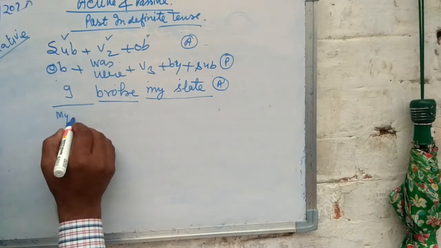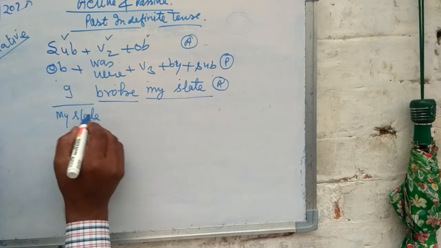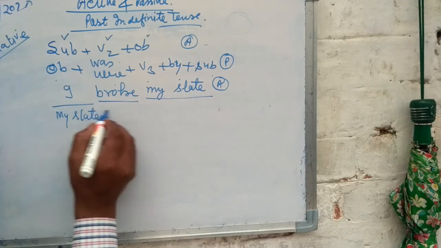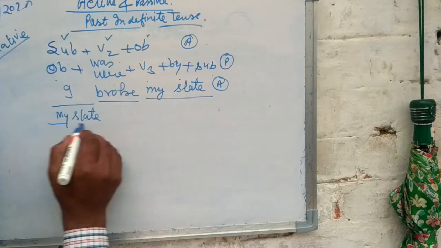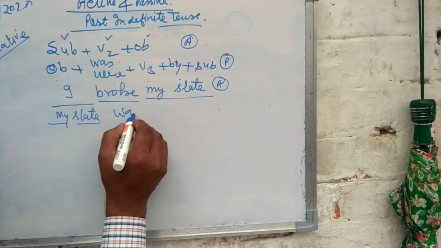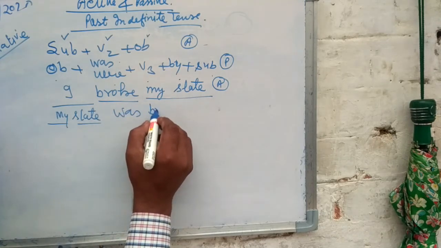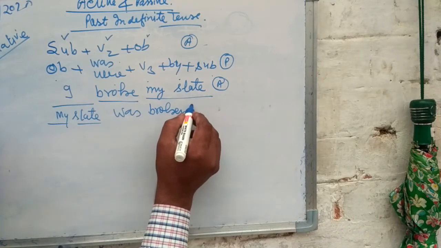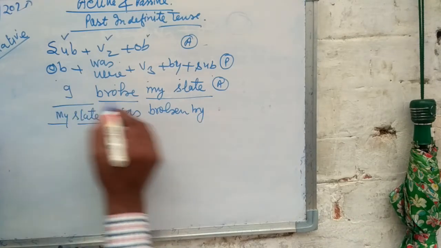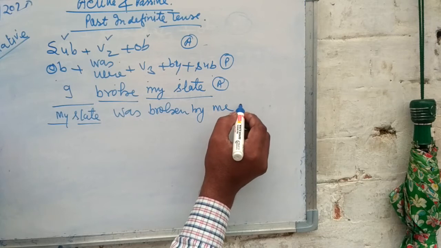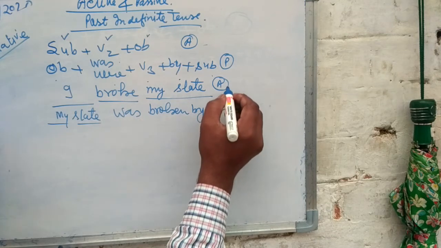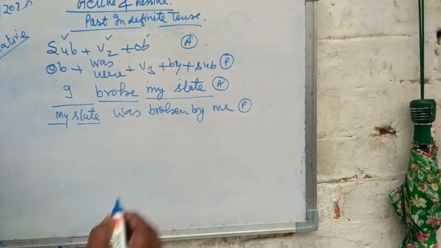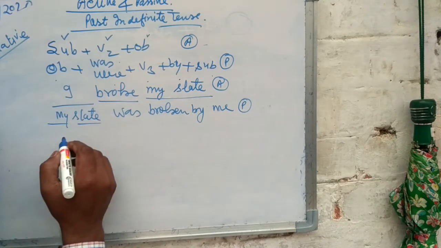My slate is a singular noun, therefore was broken by. I is changed into me. This sentence was in active and this sentence is in passive. Take one other example.